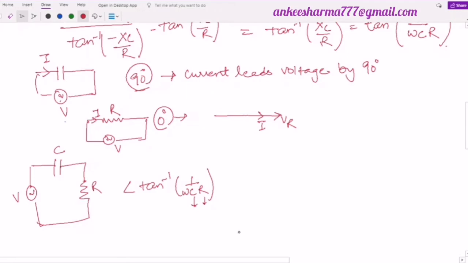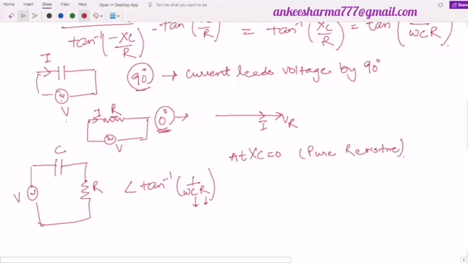And if the value of C is 0, then it will be pure resistive. If you put 0 here, I will write here at C equal to 0, that is pure resistive. C की वैल्यू 0 होगी तो प्योर रेजिस्टिव नेटवर्क आ गया, otherwise XC equal to 0. It means the reactance provided by this circuit is 0. It means it will now be short circuited, ये शॉर्ट हो जाएगा, right.